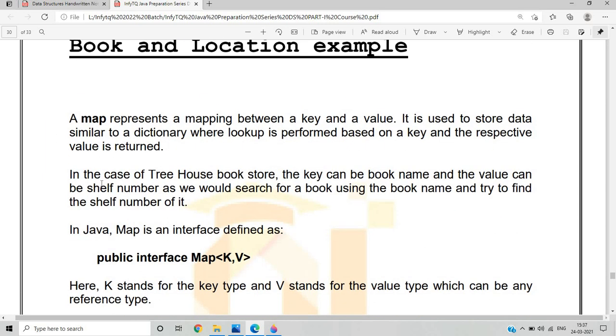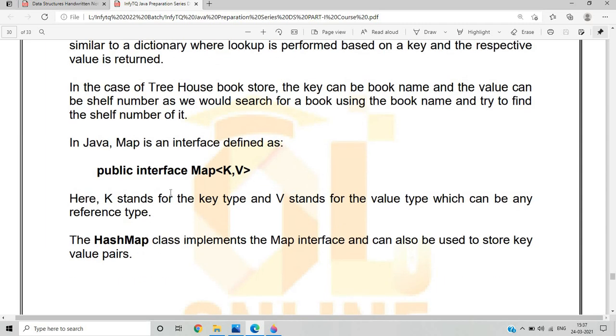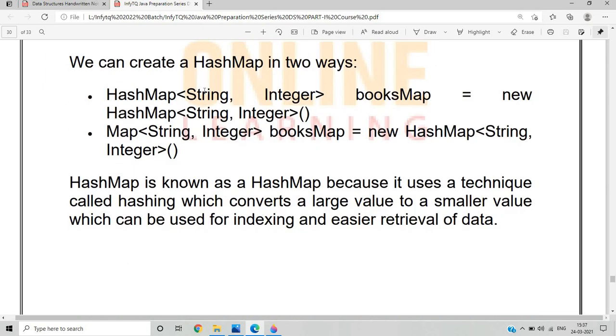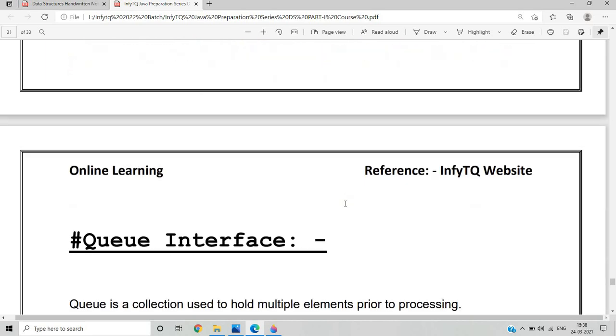In Java, Map is an interface defined as public interface Map, where K defines the key type and V stands for the value type. These are important to know. What is the use of the HashMap class? The HashMap class implements the Map interface, and it can be used to store key-value pairs. These are the two ways used to create a HashMap. It is important to know that HashMap is called HashMap because it uses a technique called hashing, which converts a large value to a smaller value, which can be used for indexing and easier retrieval of data. So this is the important point.